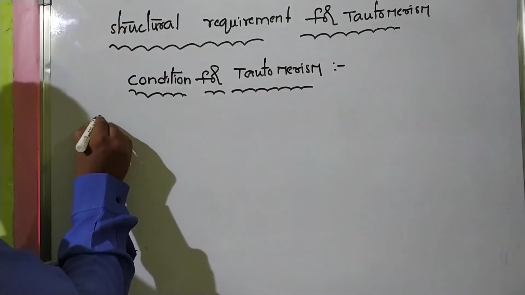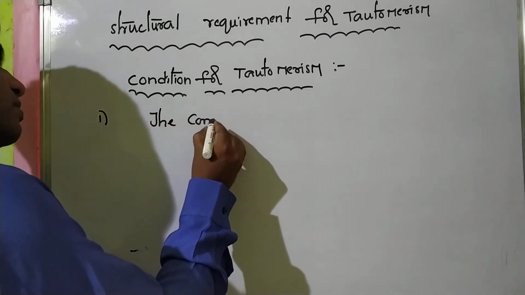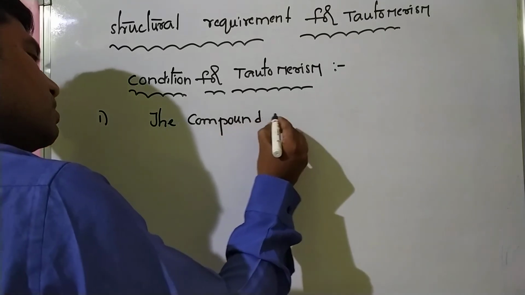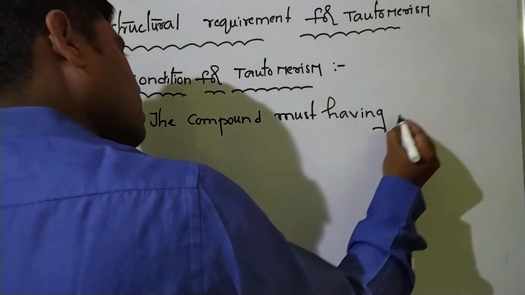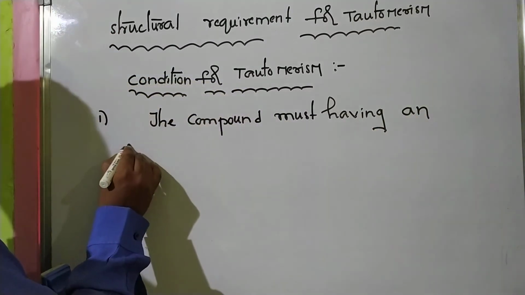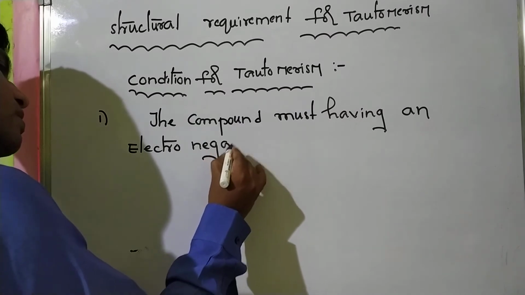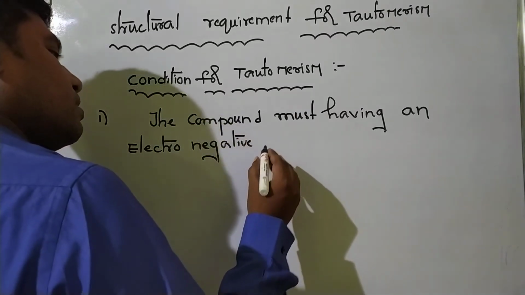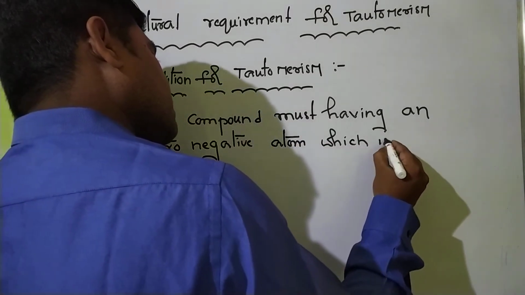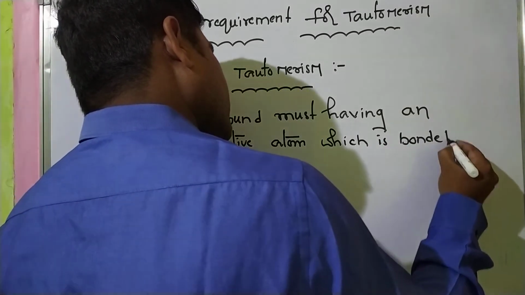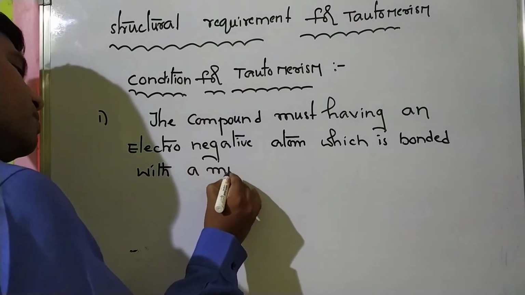The first requirement is the given compound must have an electronegative atom which is bonded with a multiple bond.